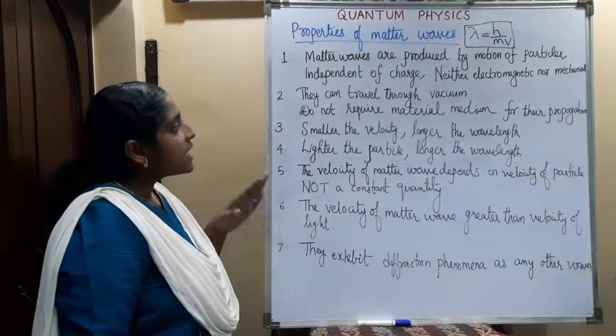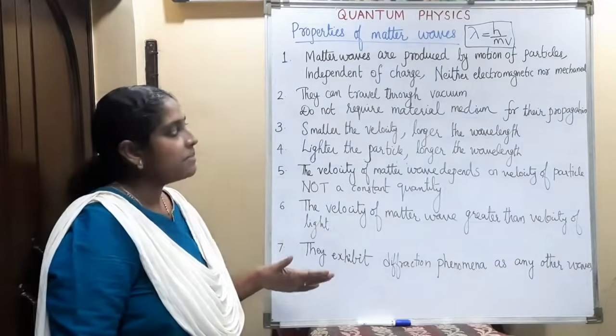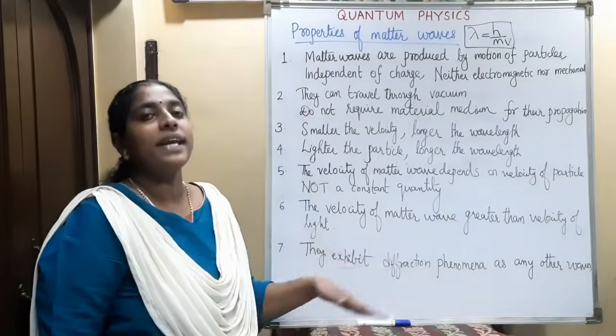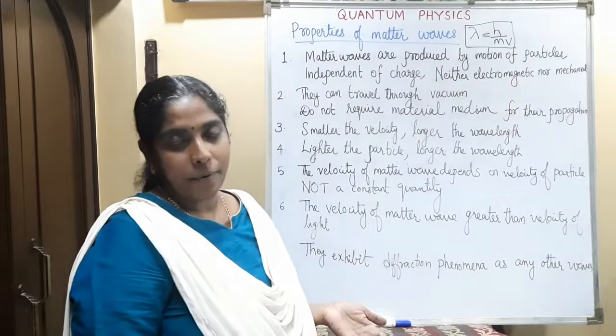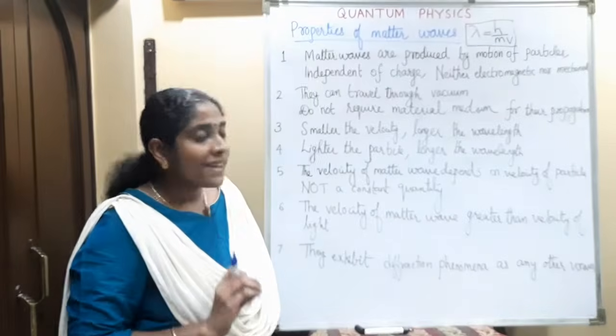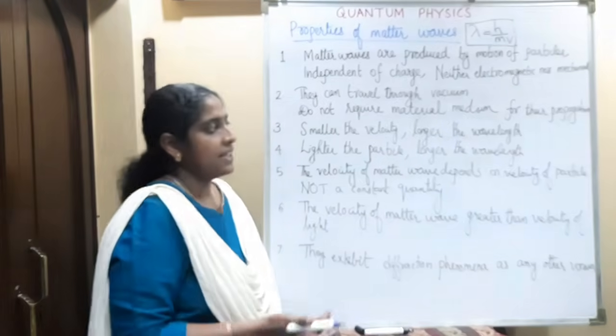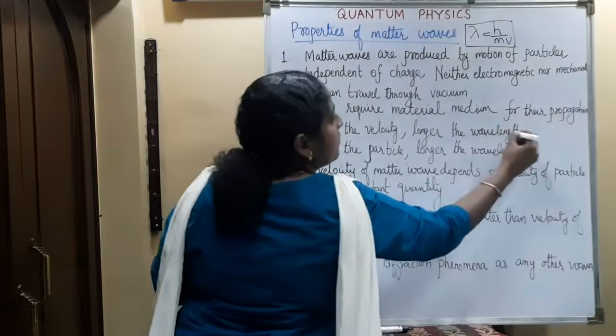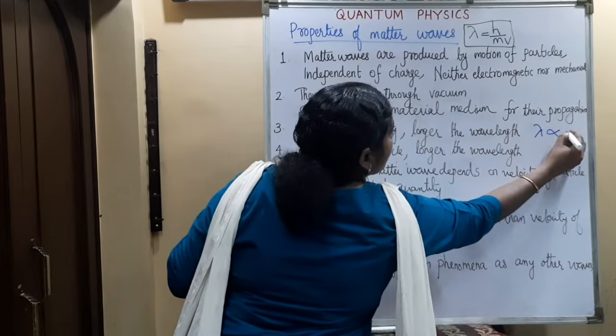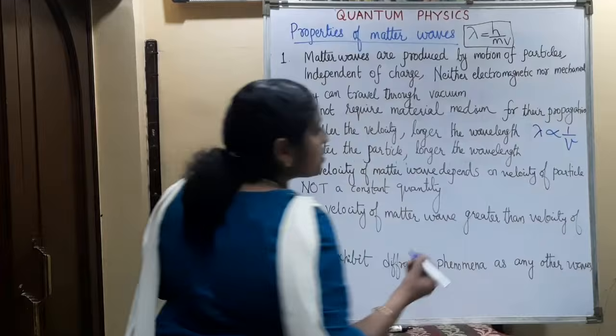The second one, they can travel through vacuum. That means they do not require a material medium for their propagation. Third is, smaller the velocity, longer the wavelength. That is, lambda is equal to h by mv. That is, we can see that lambda is inversely proportional to the velocity of the particle.